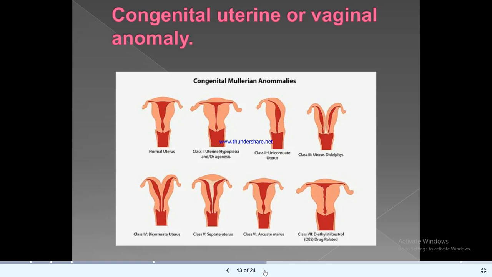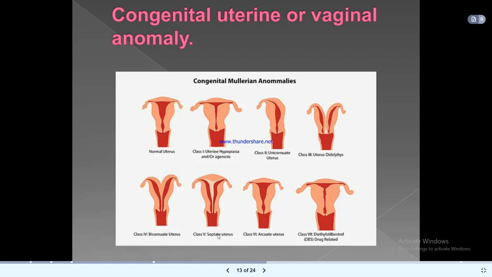Congenital uterine or vaginal anomaly. The normal uterus, you can see here. Uterine hypoplasia or agenesis: either your uterus is small or absent. That is class 1. Class 2, that is unicornuate uterus. And this is uterus didelphys, double uterus you can see. Here bicornuate uterus, there are 2 cornua, and here it was 1 cornua.